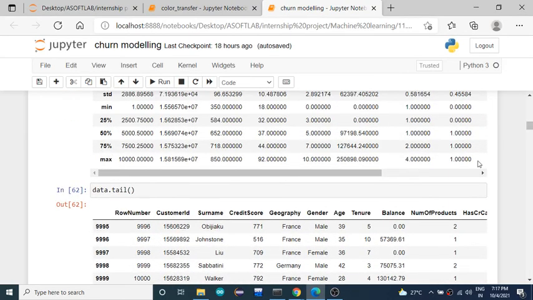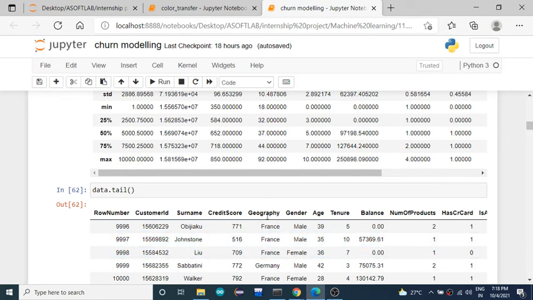Okay, your surname, geography and gender will be in the categorical form. So the customer ID, surname, and row number are all not needed for your problem statement, as these are not contributing to the predicted result. These will be dropped, and all the rest of the features will be considered.